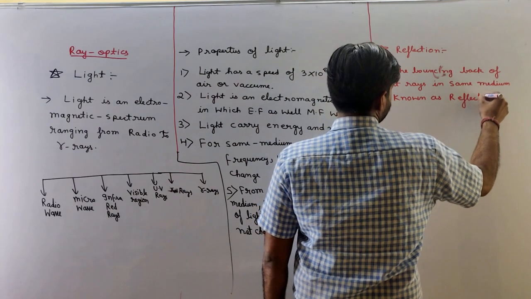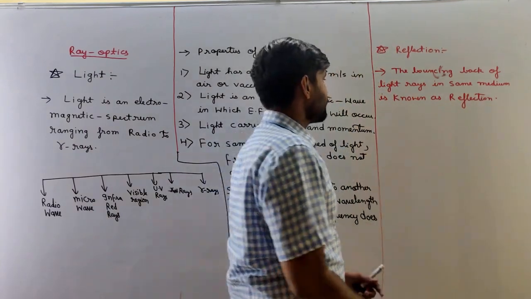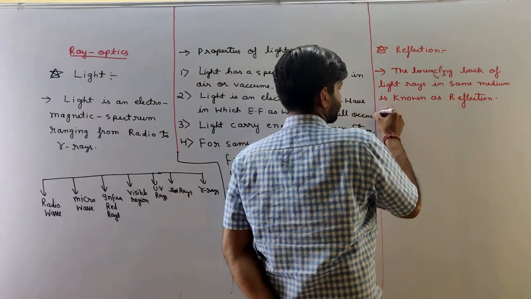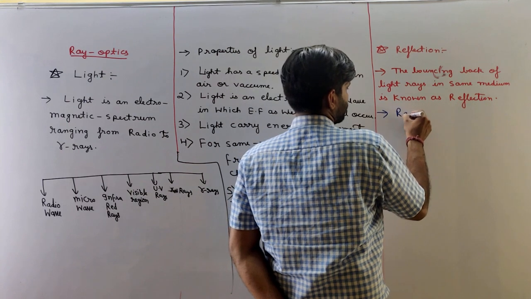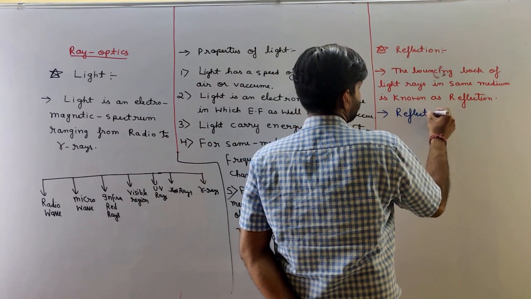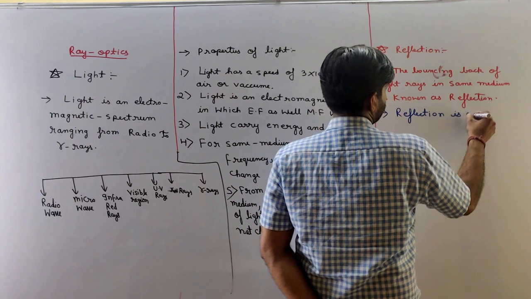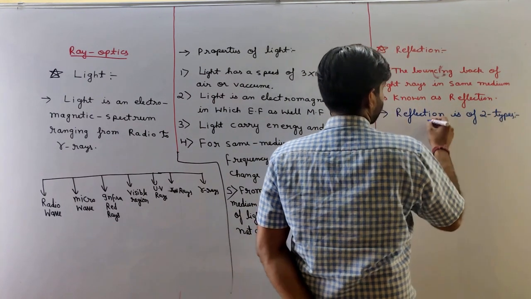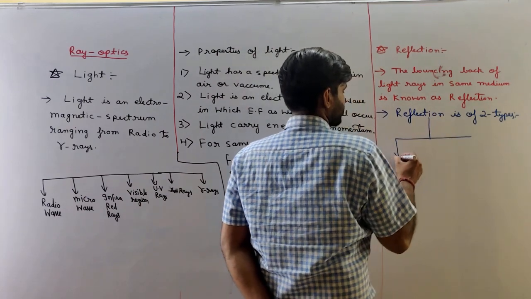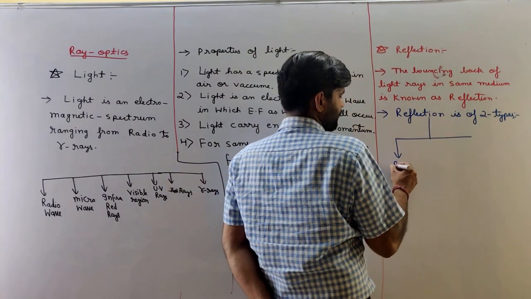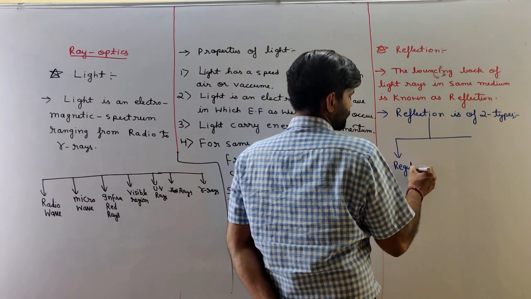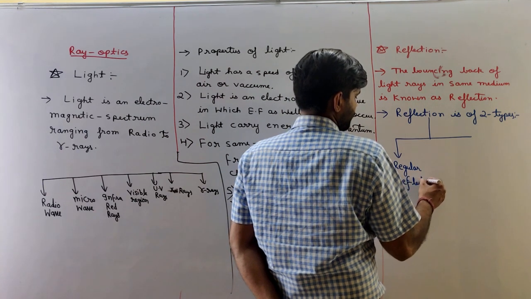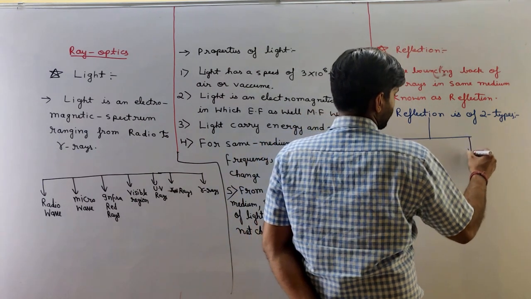Understand? So basically reflection is of two types. First is regular reflection. And second one is irregular reflection.